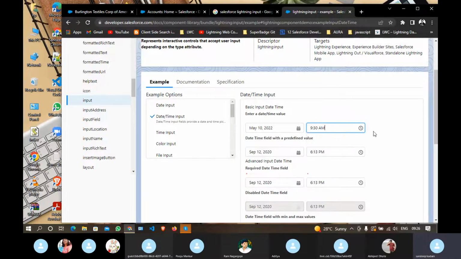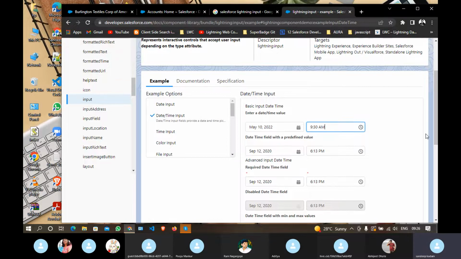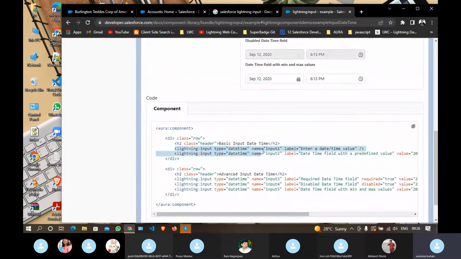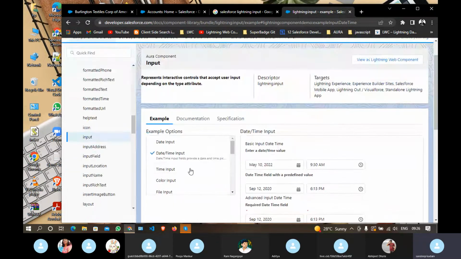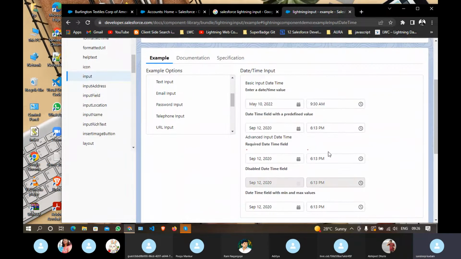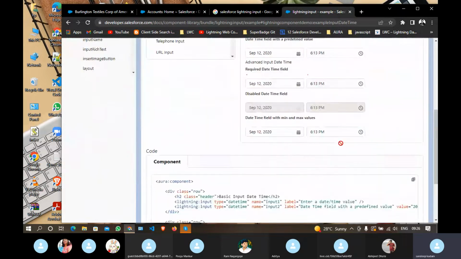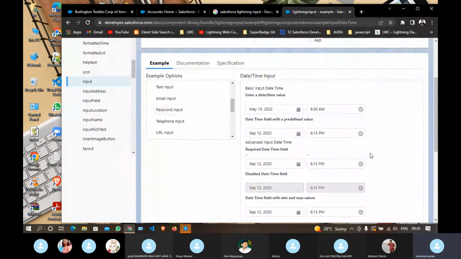You don't have to write your own code, just go to this component library and copy it from here. Lightning input type should be date, time, name equal to. We are going to see some of them when we start with the actual coding. At that time we are going to see most of them, which are used in real time.